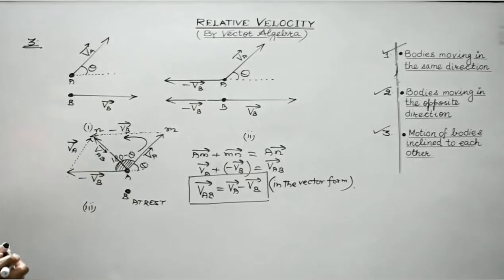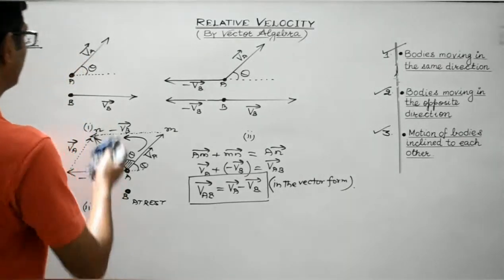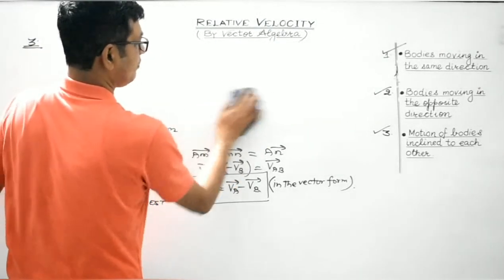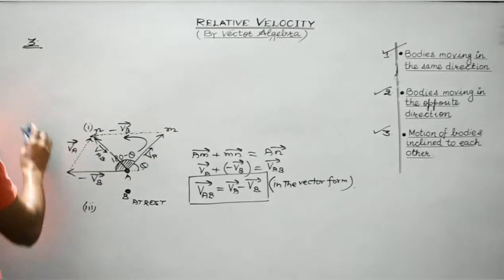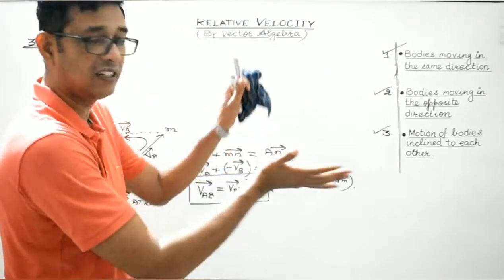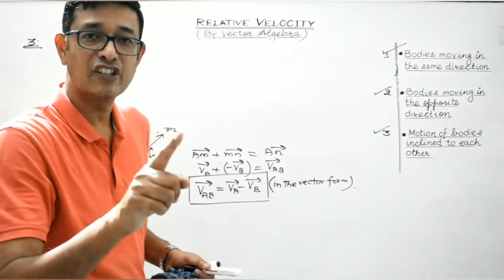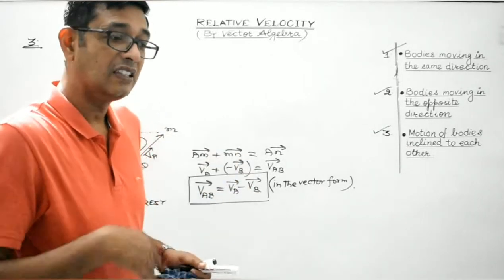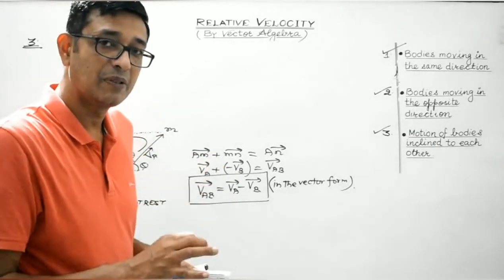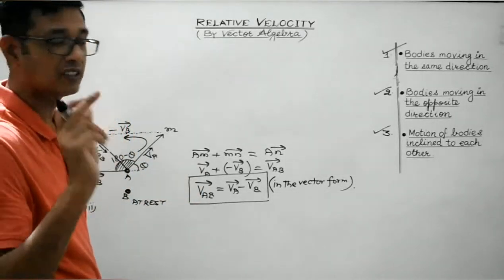Now let's determine its magnitude, right? Let's determine the expression for its magnitude. For that, you are already aware of this formula. We have derived the expression for the magnitude of the resultant when the two vectors are inclined at an angle theta twice. Once during the analytical treatment of the triangle law of vector addition, and a second time while dealing with the analytical treatment of the parallelogram law of vector addition, right? So here we will make use of the result directly.